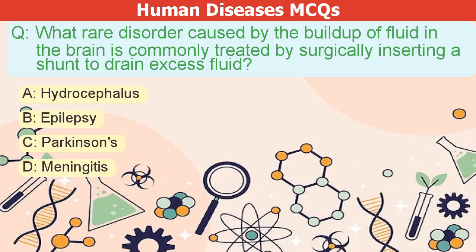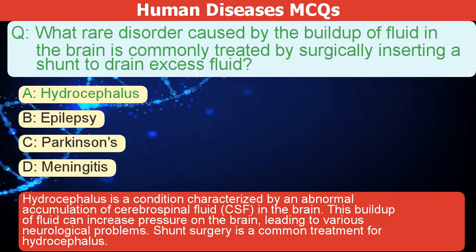What rare disorder caused by the buildup of fluid in the brain is commonly treated by surgically inserting a shunt to drain excess fluid? A. Hydrocephalus. B. Epilepsy. C. Parkinson's. D. Meningitis. The correct answer is A. Hydrocephalus is a condition characterized by an abnormal accumulation of cerebrospinal fluid, CSF, in the brain. This buildup of fluid can increase pressure on the brain, leading to various neurological problems. Shunt surgery is a common treatment for hydrocephalus.